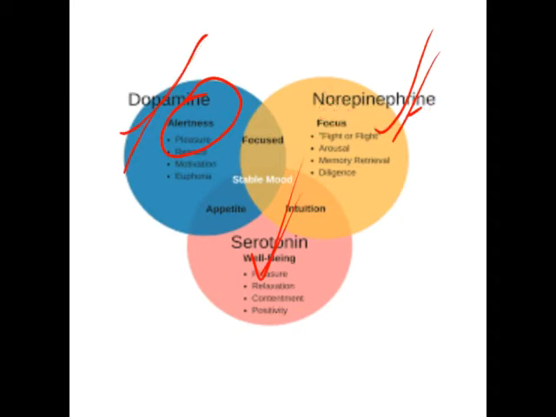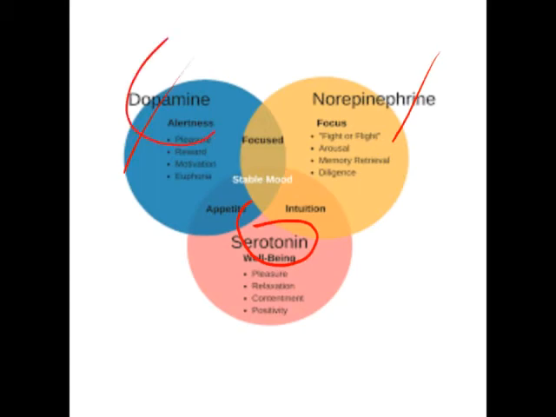And well-being, it is maintained by serotonin. Positivity, okay, it is maintained by serotonin. Focus, concentration, arousal, diligence, it is maintained by norepinephrine. Pleasure, motivation, alertness, it is maintained by dopamine.